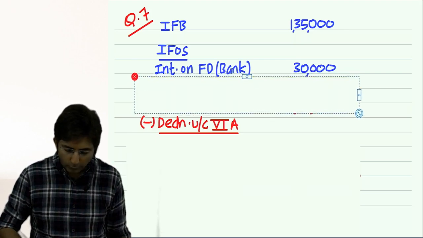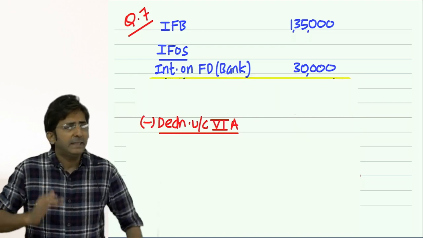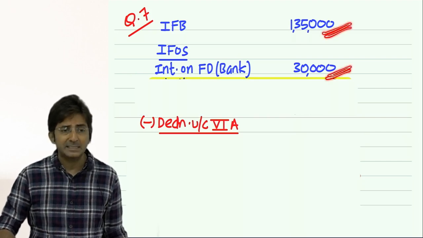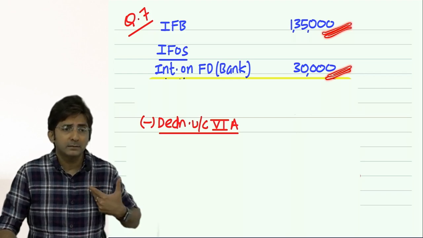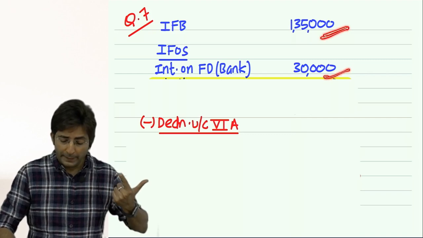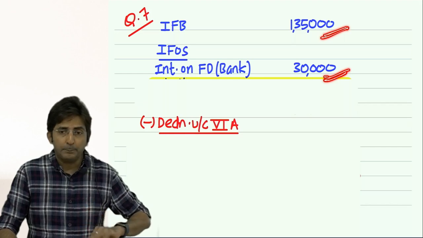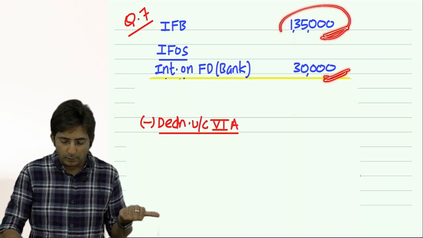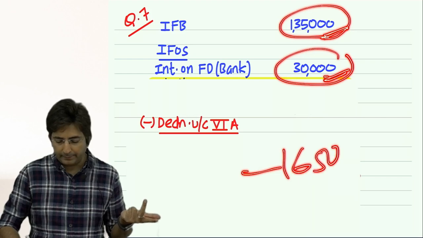Now best is what you imagine as if winnings is not there only. We have got only 2 items which are chapter 6A deductible, which are eligible for chapter 6A. And the total of that is what? 1,65,000. So maximum 1,65,000 I can get.